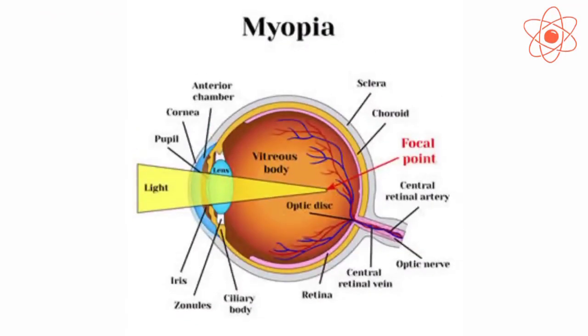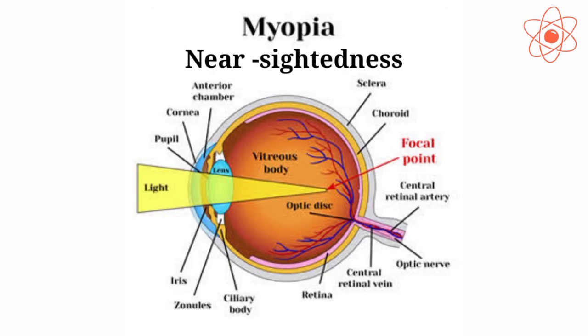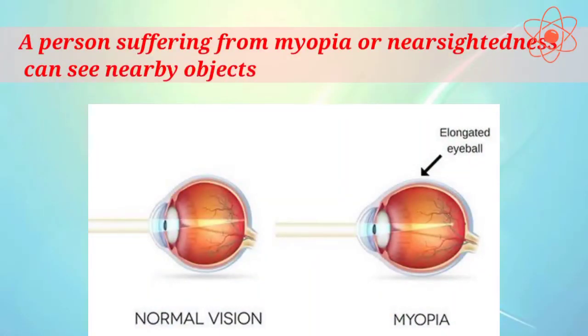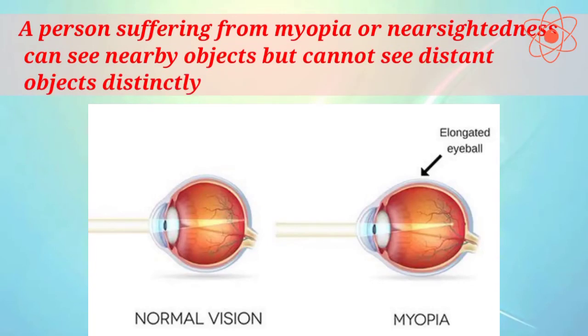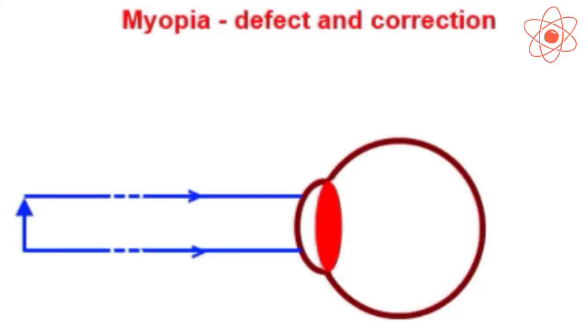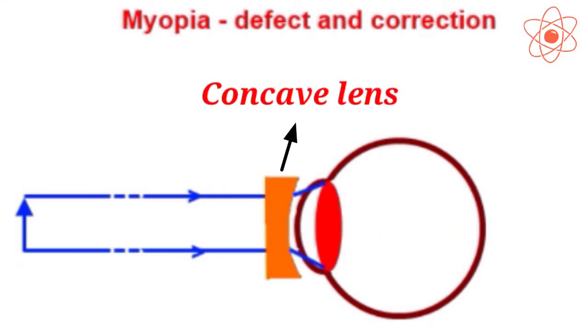First, nearsightedness or myopia. A person suffering from myopia can see nearby objects but cannot see distant objects distinctly. In a myopic eye, the image of a distant object is formed in front of the retina and not at the retina itself. To correct a myopic eye, the person has to use spectacles with a concave lens.